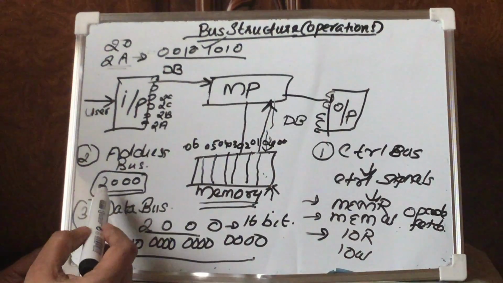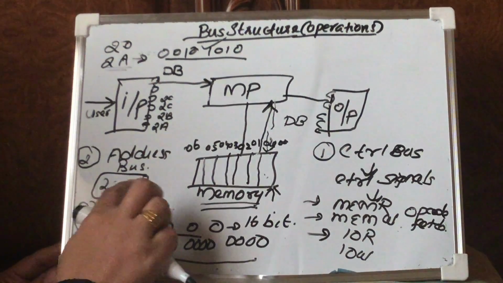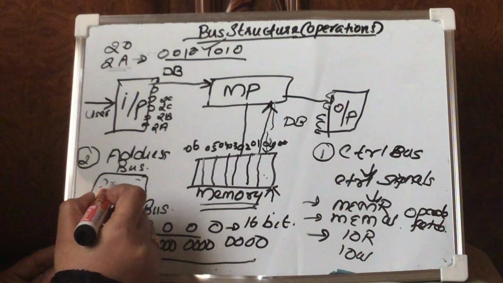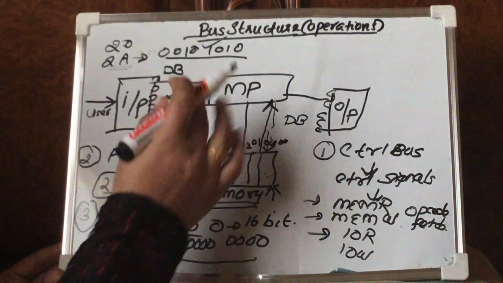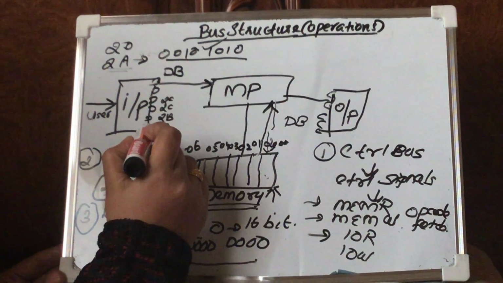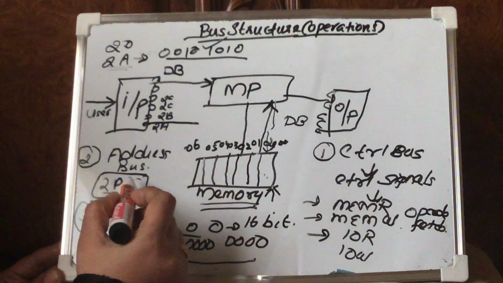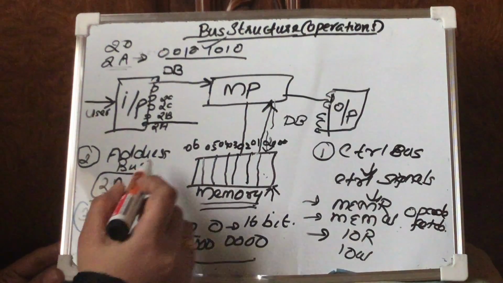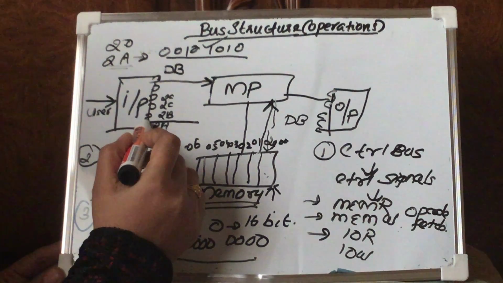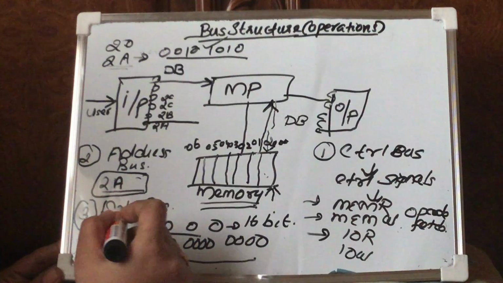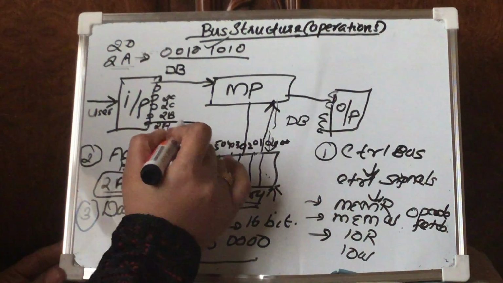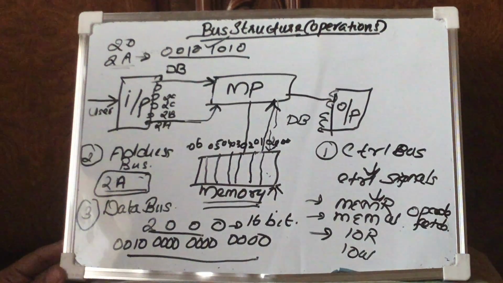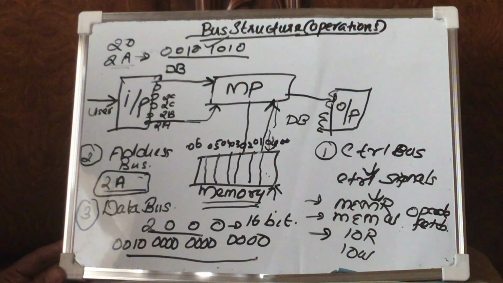In the second stage, it will look at from which address location it has to read the data. For example, I am reading the data from 2A. The address corresponding to this location is 2A, so naturally it will point to this location. In the third stage, through the data bus, it will carry the data and bring it back into the microprocessor. Hope it is understood.